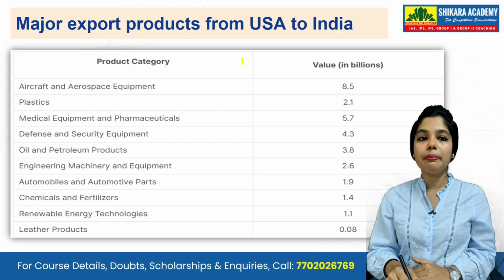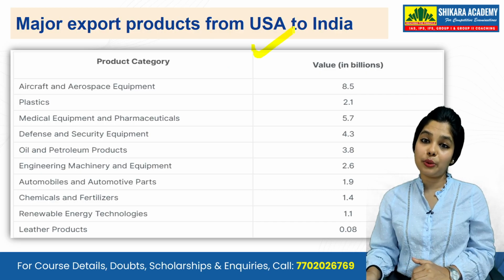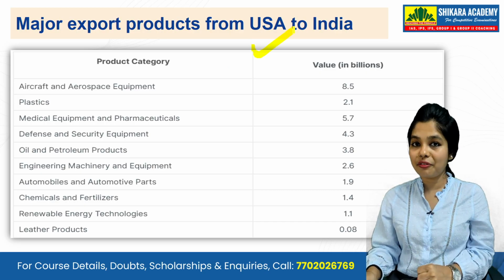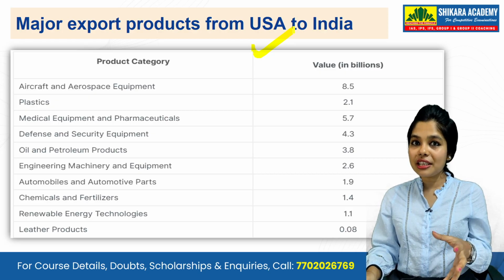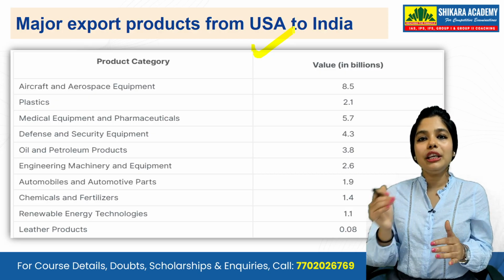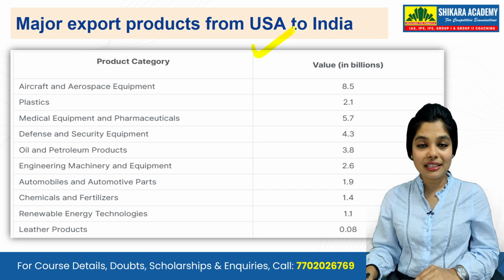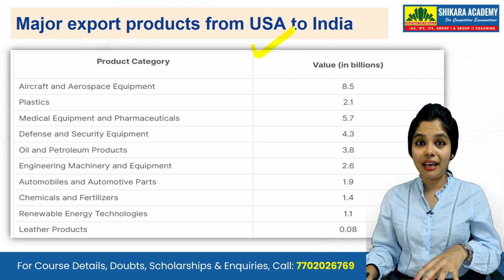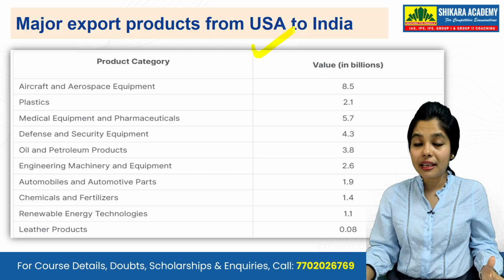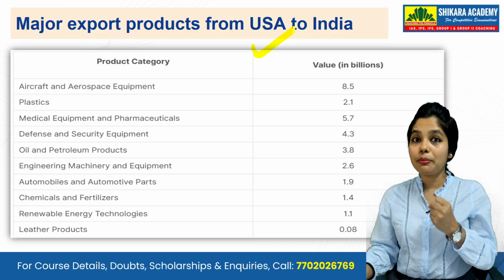Now we talk about the exports from the USA to India. What are Indians taking from the USA? Globalization does not mean that only you are connected. The rest of the countries are also connected with you, and trade is happening from them as well. You have to open your market, and when you open your market, you have to buy their goods.